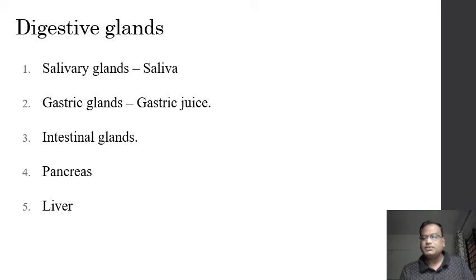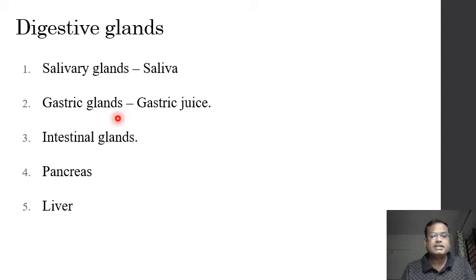Now, digestive glands. What are digestive glands? Digestive glands are the glands which secrete digestive enzymes or digestive juices which contain digestive enzymes. Important digestive glands associated with the process of digestion are the salivary glands, which are situated in the neck region or in the jaw region. They secrete saliva, which is secreted into the mouth cavity, and this saliva helps in mastication of food. It softens the food and moisturizes the food, and it helps in converting the food into bolus.